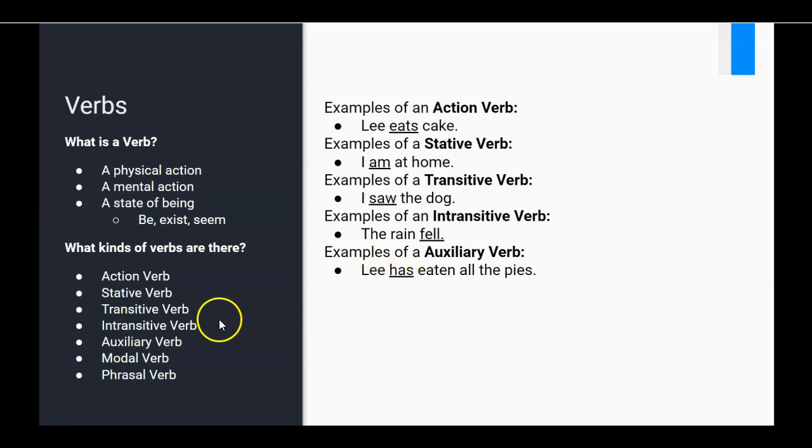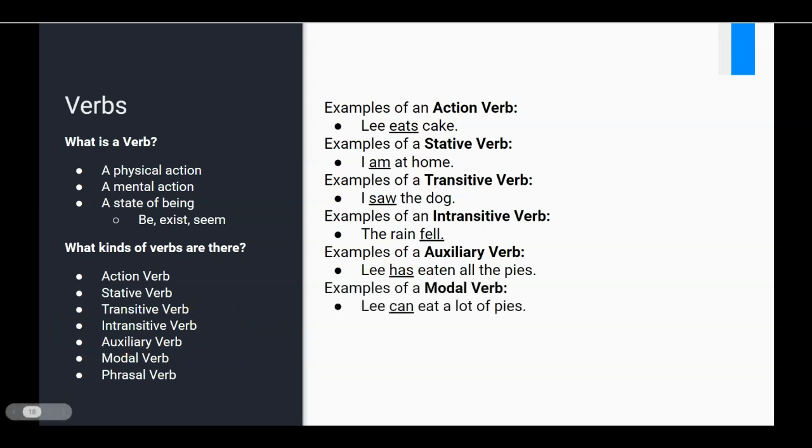Okay, so let's move on and talk about modal verbs. So a modal verb, an example could be Lee can eat lots of pies. We know this because Lee has eaten all the pies. But speaking seriously, a modal verb is a type of auxiliary verb used to express ideas such as ability, possibility, permission, and obligation. The modal auxiliary verbs are can, could, may, might, must, ought to, shall, should, will, and would.